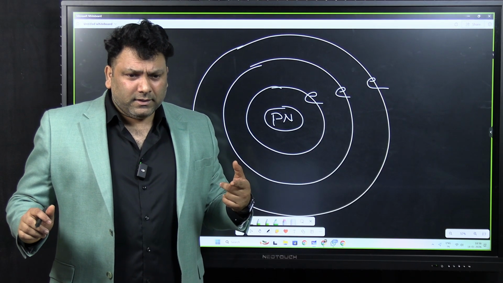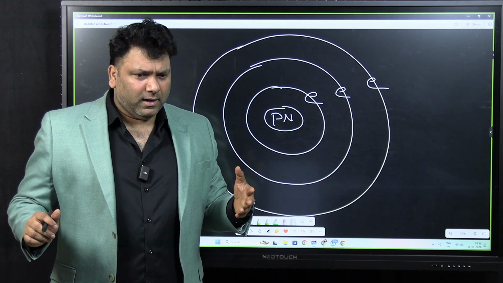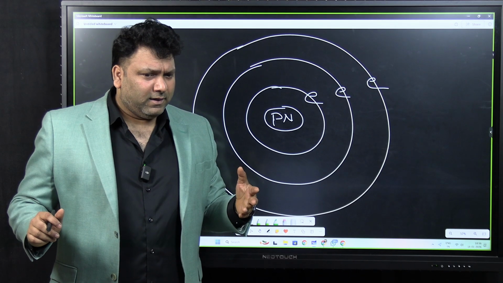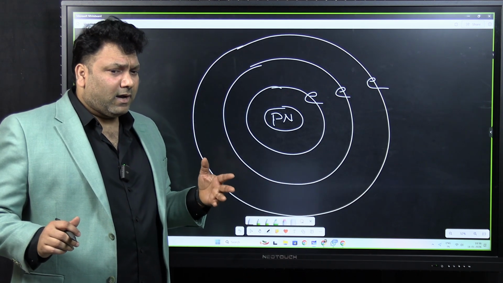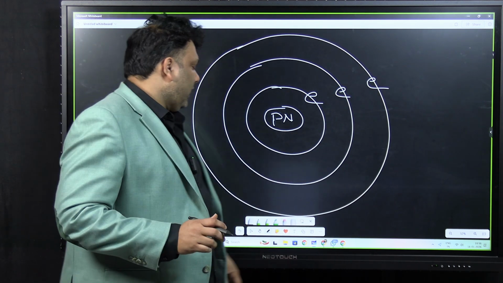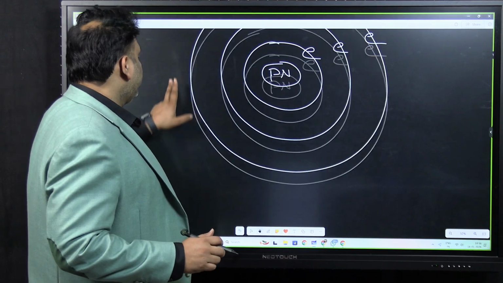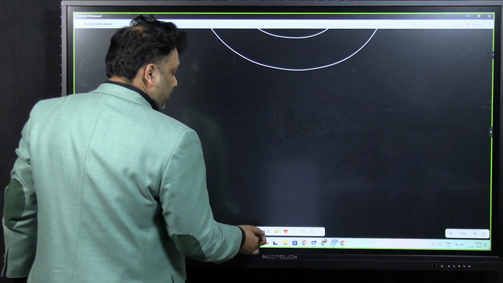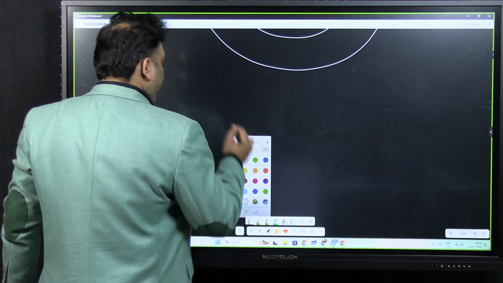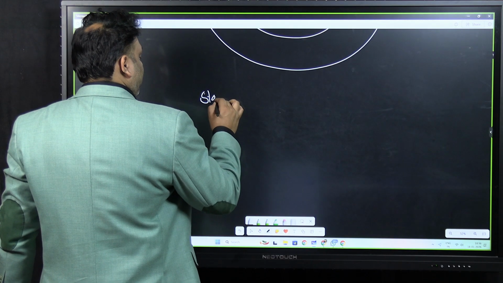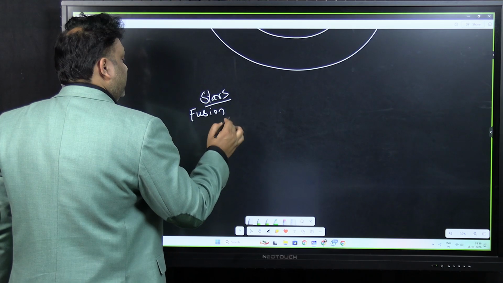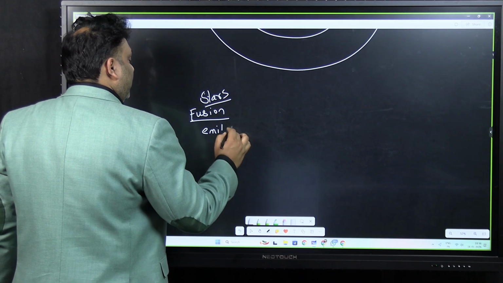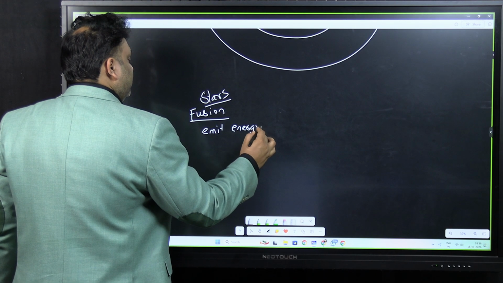So there is one question here: stars have their own light, emitting energy, but planets don't, then how are they part of stars or the supernova stage? Let me get your question rightly. Stars have their own light because inside the stars you have nuclear fusion reaction. The stars are able to emit energy.